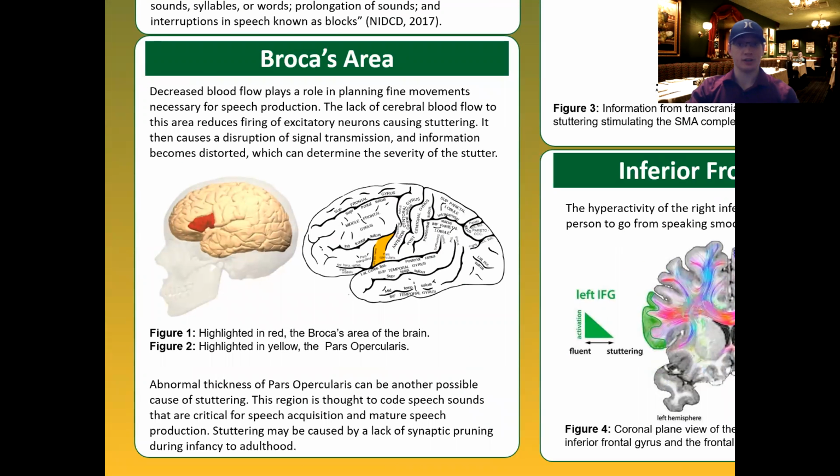First up is the Broca's area. This area is an important part of the neural network for speech production due to its role in planning fine motor movements, which are necessary for speech production. It's hypothesized that gray matter development in the Broca's area is abnormal in people who stutter, specifically the pars opercularis region.